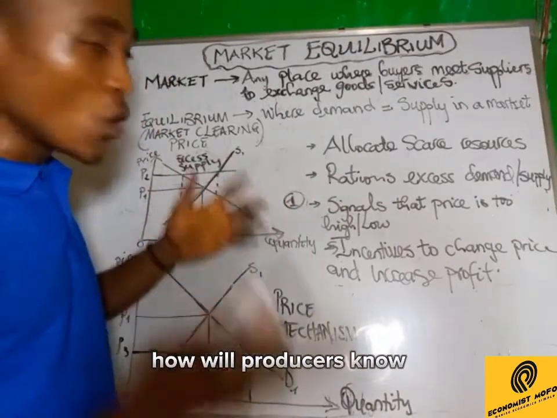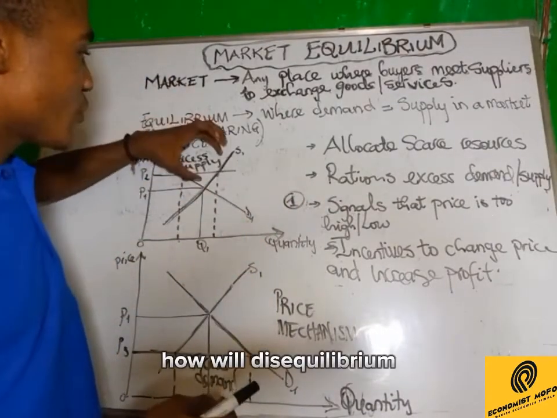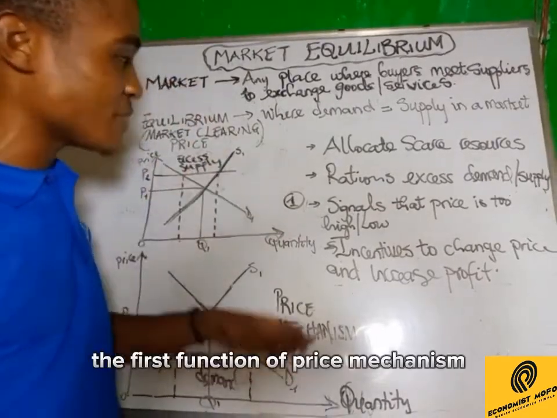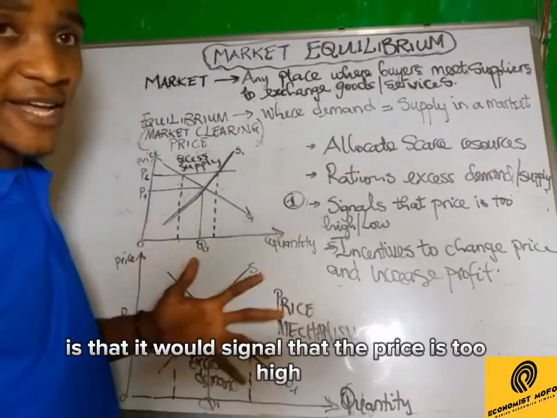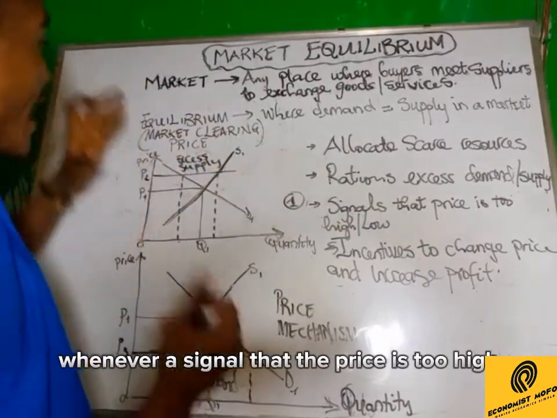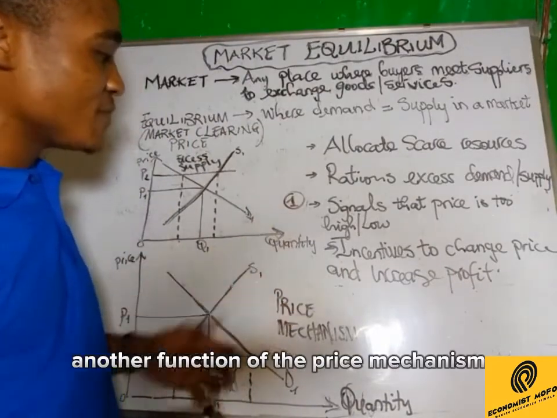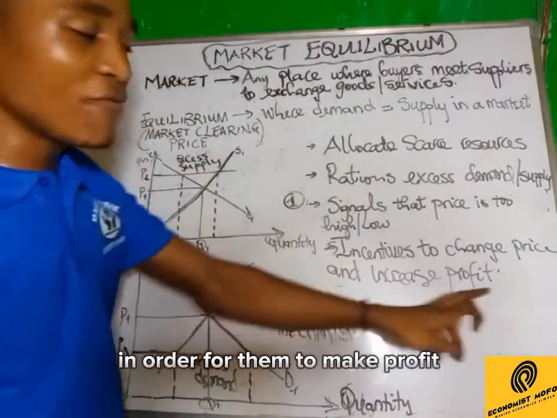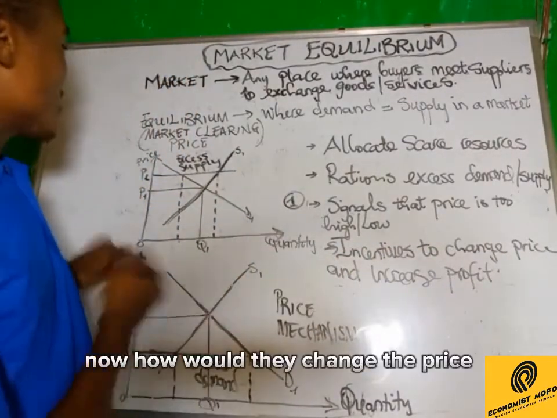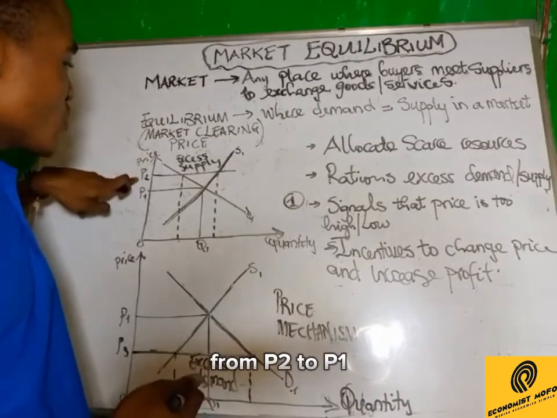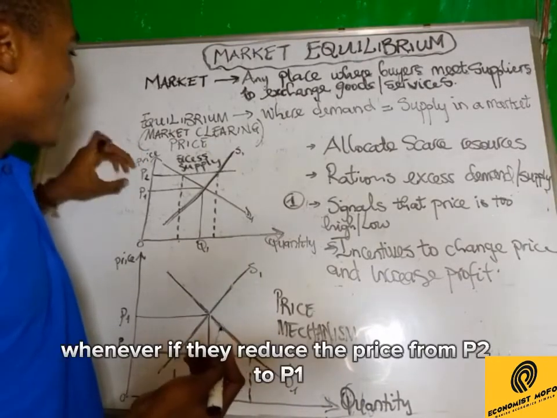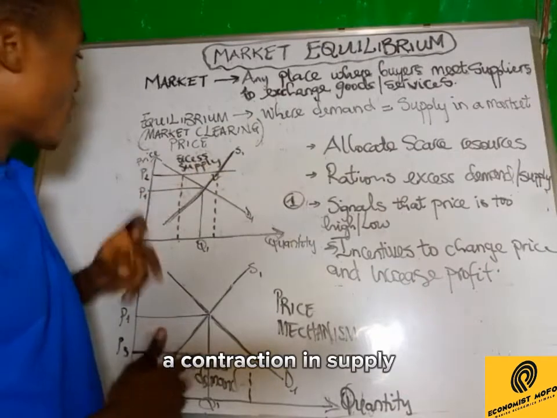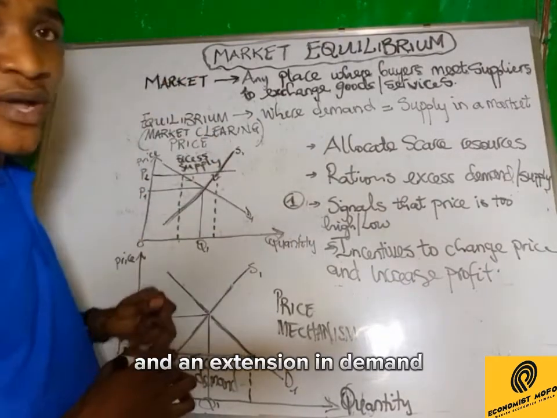How will producers know? How will disequilibrium be brought back to equilibrium? We are in the case of excess supply. The first function of the price mechanism is that it will signal that the price is too high. Whenever it signals that the price is too high, another function of the price mechanism is that it will give producers the incentive to change the price in order to make profit. Now, how will they change the price? They will reduce their price from P2 to P1, back to equilibrium. If they reduce the price from P2 to P1, it will lead to what? A contraction in supply and an extension in demand.